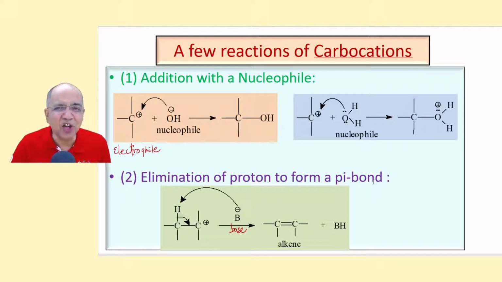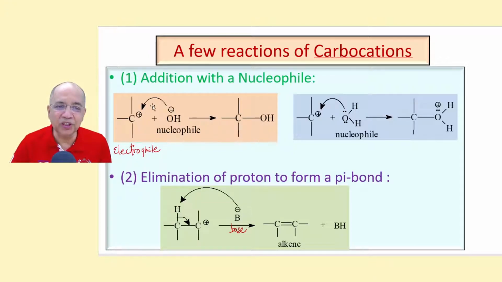Let us see some reactions of carbocations. How carbocations die, how the death occurs. I will just introduce two simple death processes. Carbocation being an electrophile, because all positive ions are electrophiles, it can collapse with a nucleophile to form a bond.